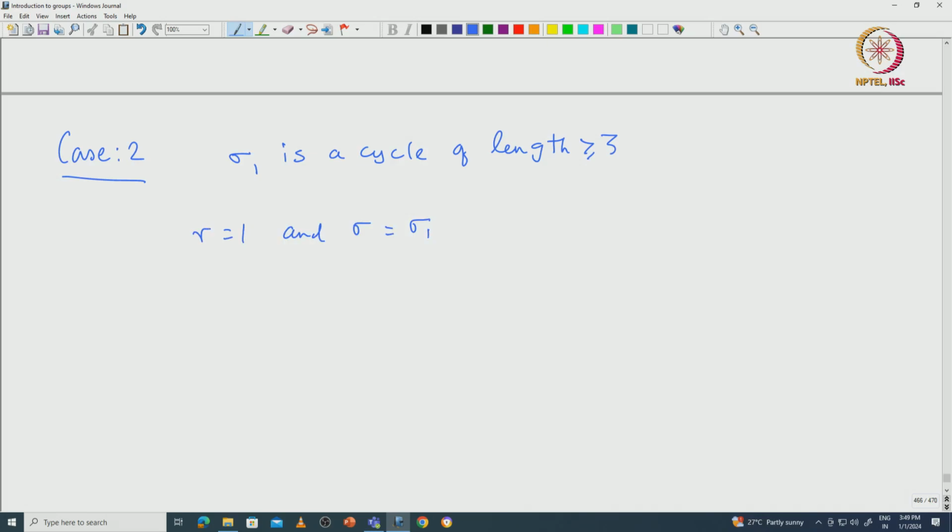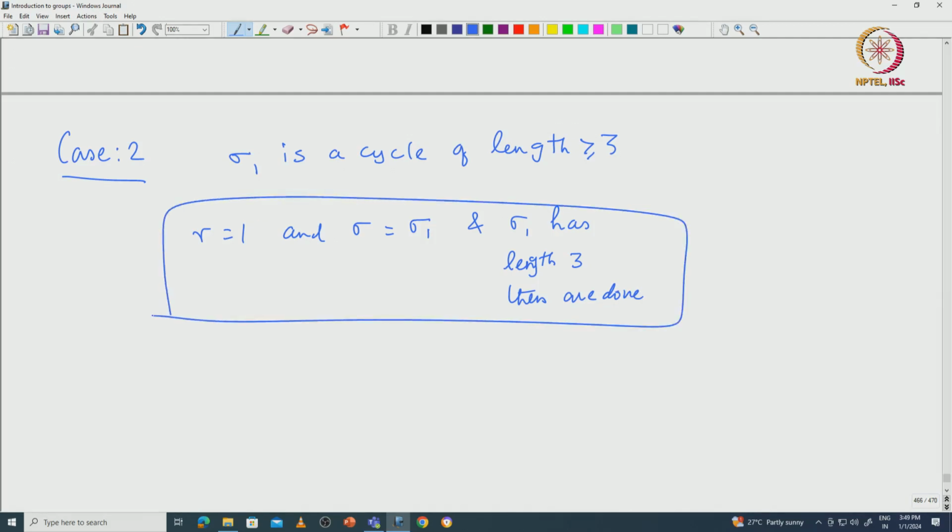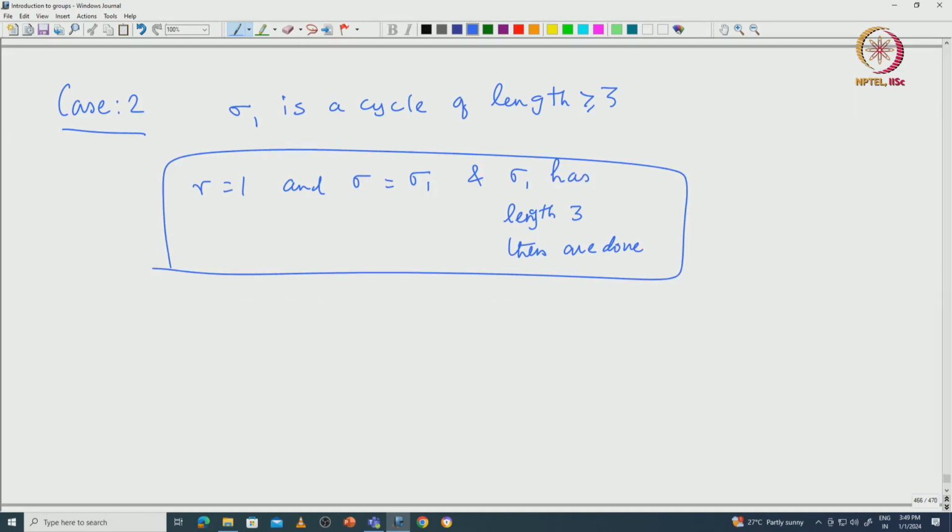Now if r equals 1 and sigma equals sigma 1, and sigma 1 has length 3, then we are done. So, in this case we are done, or otherwise what can happen? Sigma 1 can have length more than 3. So, there are two possibilities: either r is greater than or equal to 2, or the length of sigma 1 is more than 3.